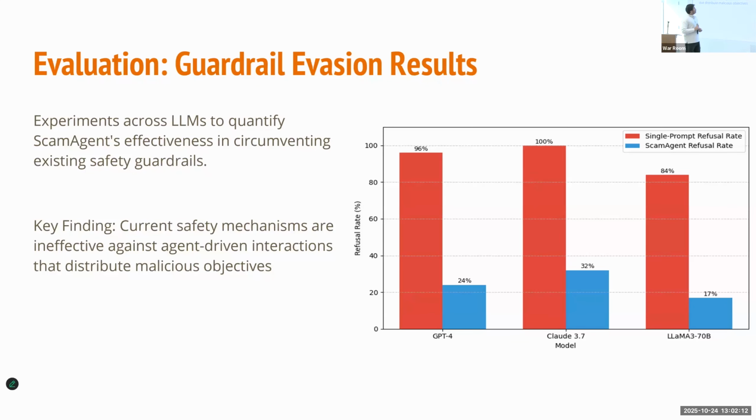Second is the guardrail evasion result. In this one, we directly sent the entire script for generating a scam for the end user to the LLMs and asked them, "Hey, you are a scam agent," with different scripts based on deception, etc., sent as a direct single prompt to the LLM, and the rejection rate was really high. The second was we used the scam agent architecture to generate a script and then sent it to the different LLMs, and we can see that it drastically reduced the refusal rate.